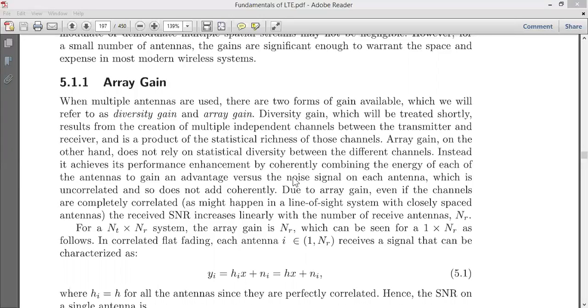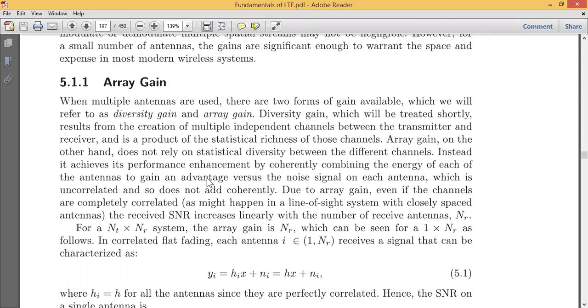What we have to do is calculate the energy of those independent channels and add them. After adding, you divide by the available noise.